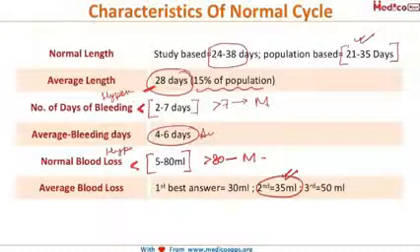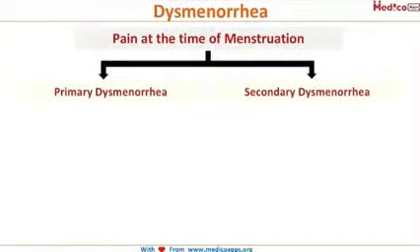Now let us talk about dysmenorrhea, which almost always accompanies the menses. Now what is this dysmenorrhea? The pain during menses. In simple words, you can say the pain during menses is called dysmenorrhea. And it can be either primary dysmenorrhea or secondary dysmenorrhea.